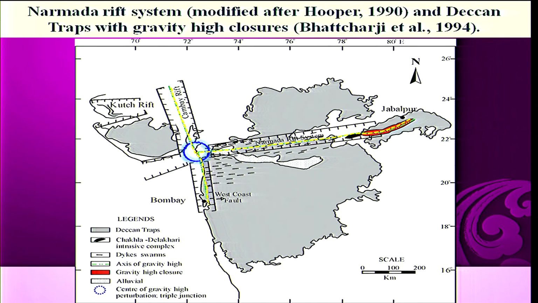So, this kind of mechanism was held responsible for the formation of Deccan volcanism in India, and the role of lineament is very important in order to form such a vast amount of lava flows in a very short time span.